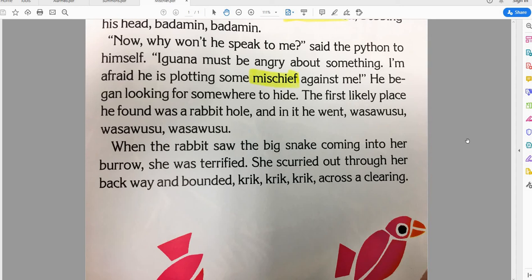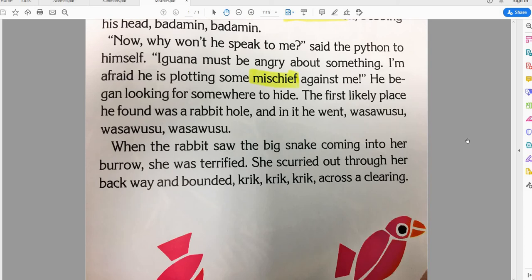So, mischief. Let's look at the sentences around it. So, okay, why won't he speak to me? I'm afraid that he's angry and he's plotting some mischief against me. He's plotting some mischief. Now, plotting might be kind of a hard word too. Plotting means like I plot what I'm going to teach you every day. So plotting means plan. So he's afraid that he's planning some mischief.